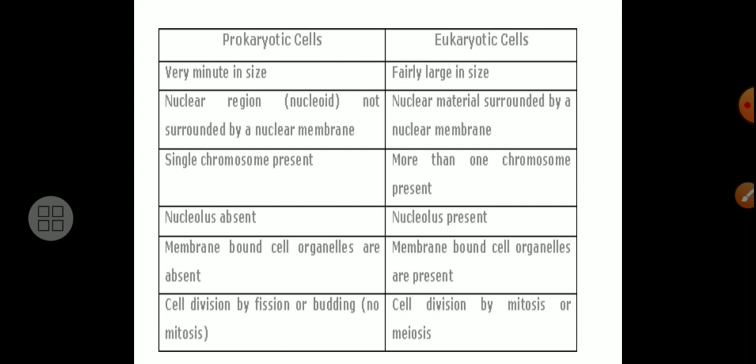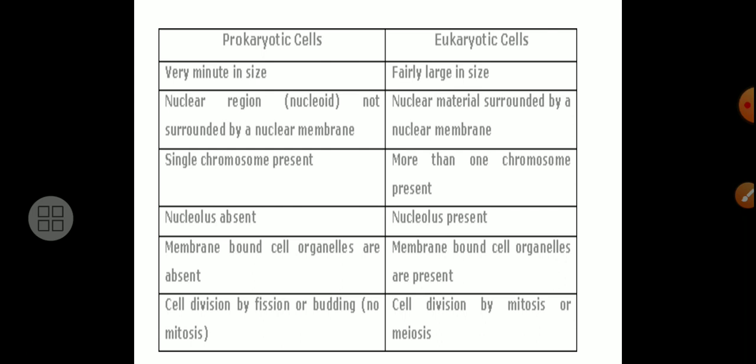So what is the difference between prokaryotic and eukaryotic cells? Friends, a prokaryotic cell is very minute in size, but eukaryotic cells are fairly large. Let me divide the word prokaryotic into two parts.